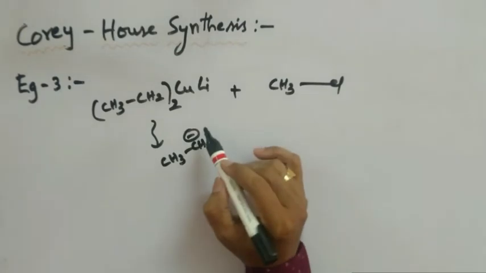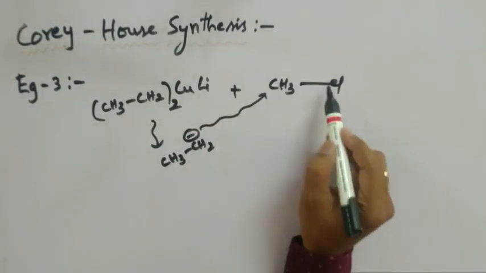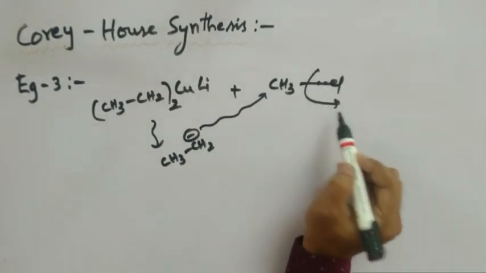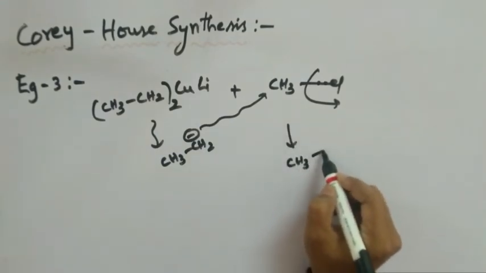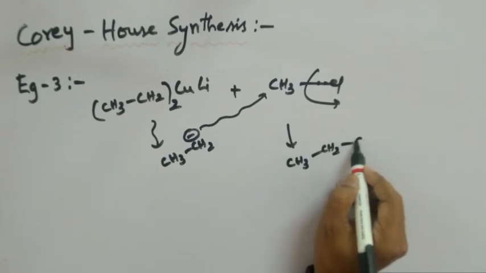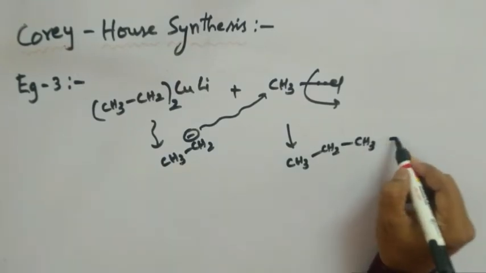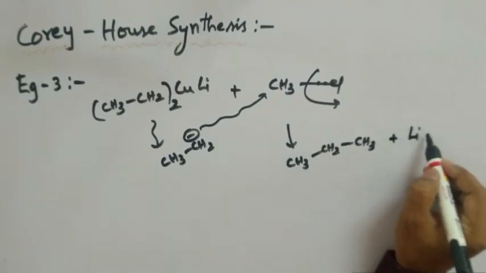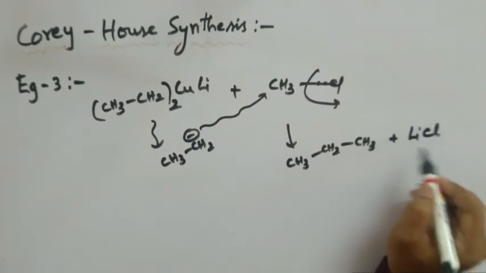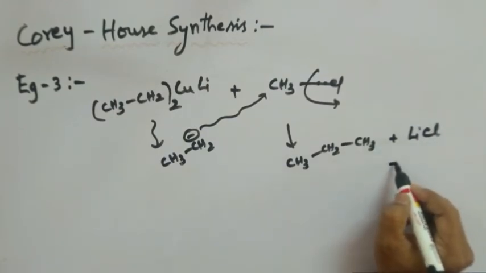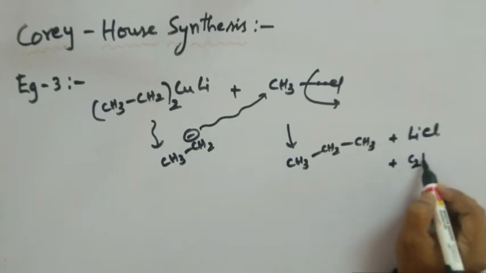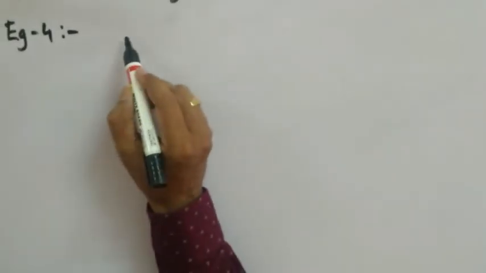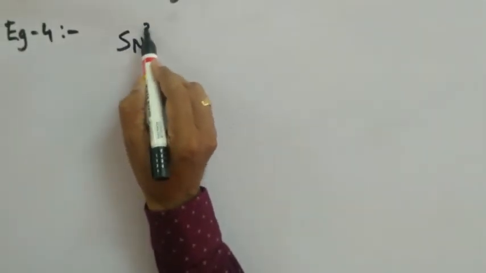Now this will come and attack our methyl halide such that propane is obtained as the major alkane. Plus, what are the byproducts obtained? The byproducts obtained are lithium chloride and ethyl copper.